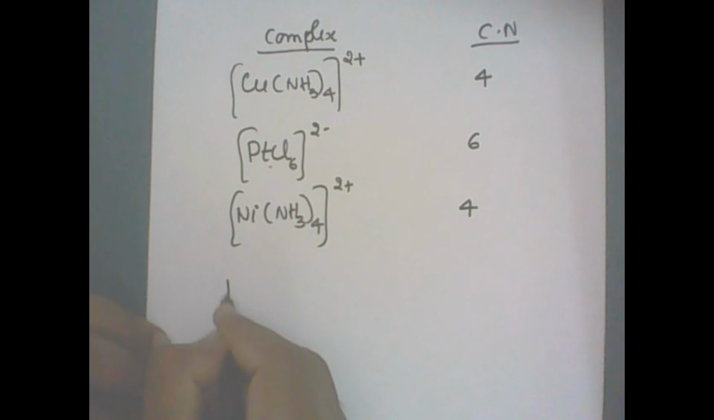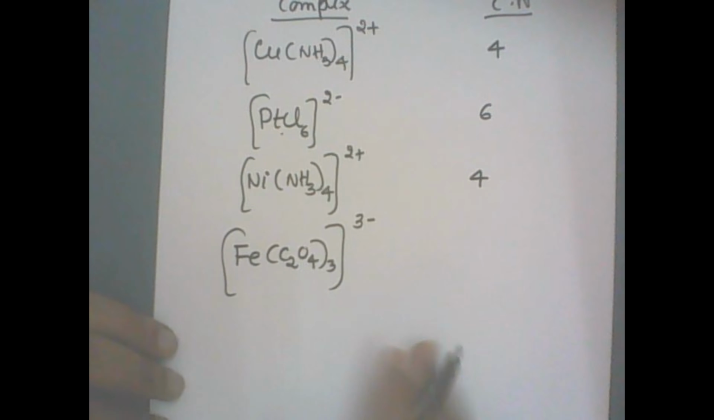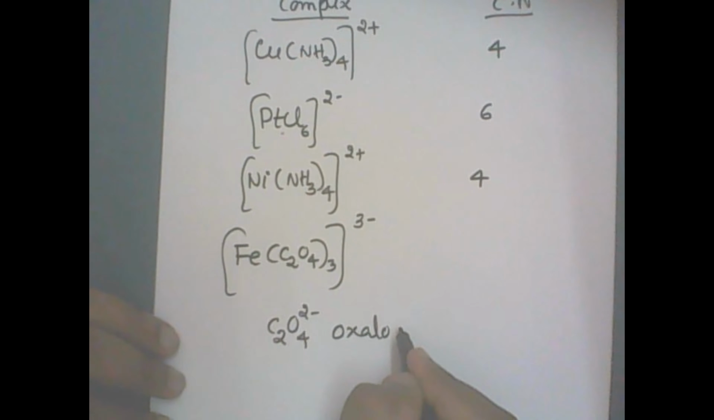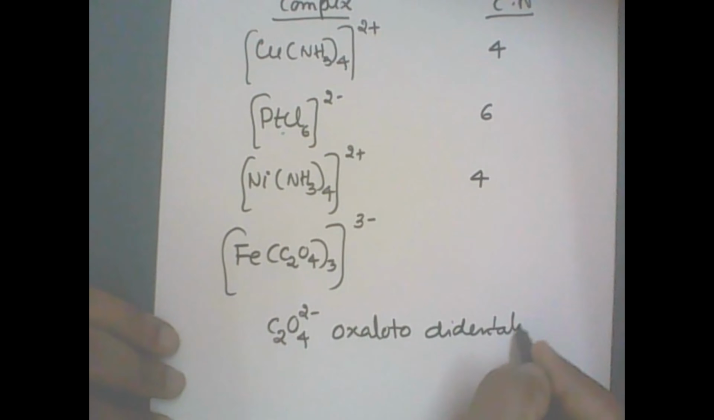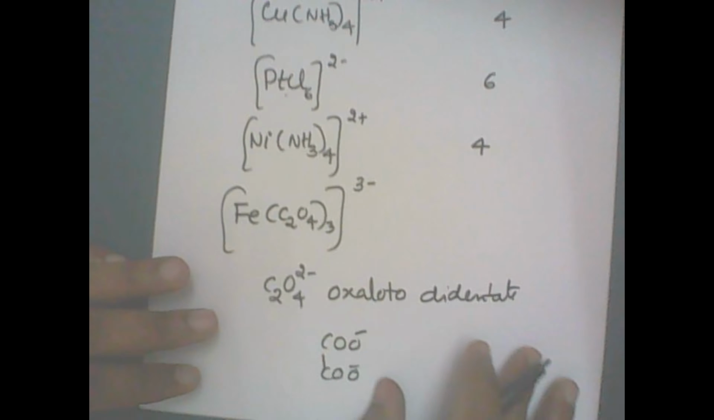Now next one is Fe(C2O4)3. Total charge is minus 3. Now what is the C2O4 actually? C2O4 actually 2 minus here. It is an oxalato ligand, correct? And oxalate ligand is a didentate ligand. Clear? That is a COO minus and a COO minus, correct?